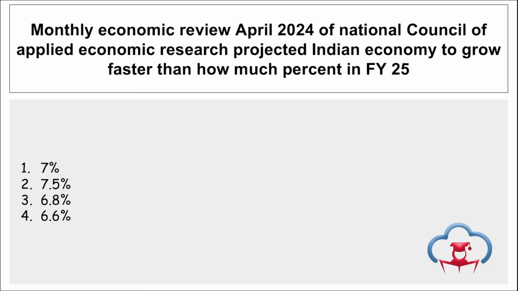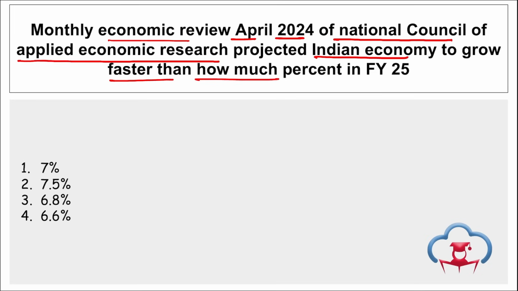Next, the monthly economic review of April 24 of the National Council of Applied Economic Research projected the Indian economy to grow faster than how much percent in FY24? So the Indian economy is projected to grow faster than 7% in FY24 as per the data released by NCAER.